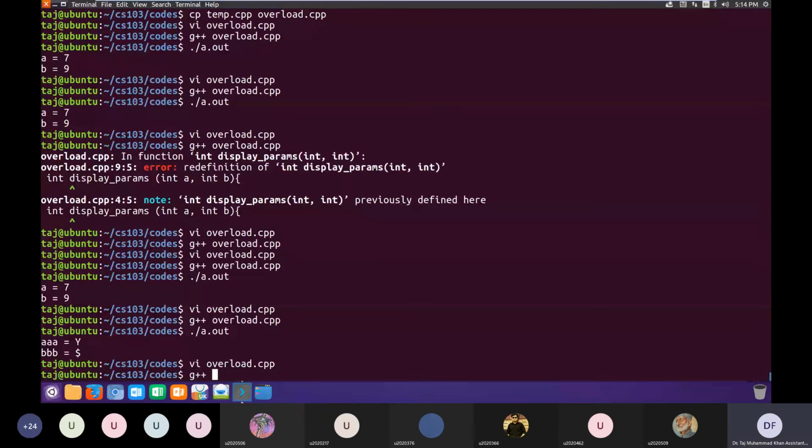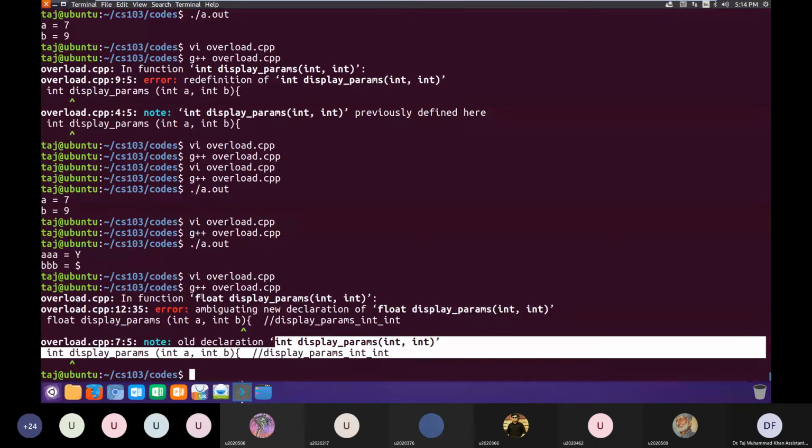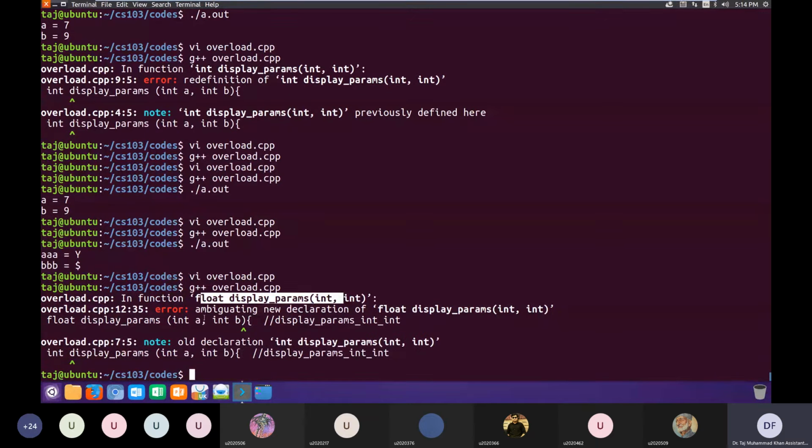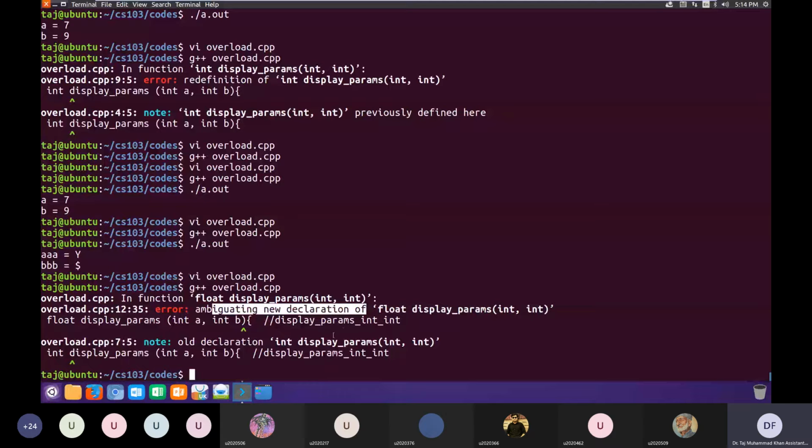Good question. Now you see it is giving us an error. It is showing this float definition and this int definition, and it is saying ambiguating new declaration of float, and so on. The old declaration was here. So again, it is unable to distinguish between the first two definitions, because the signature of a function does not contain the return type.